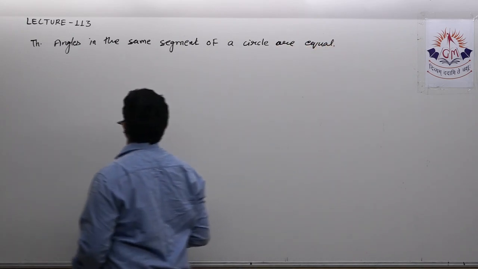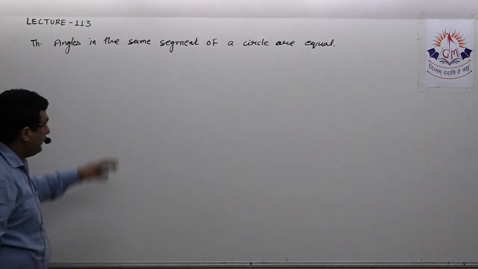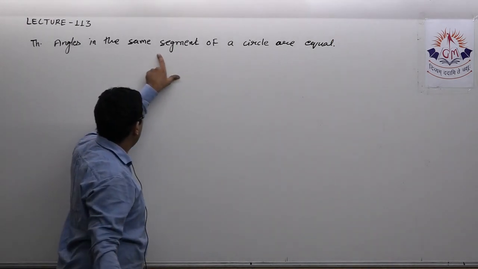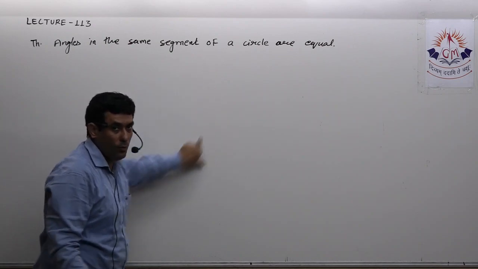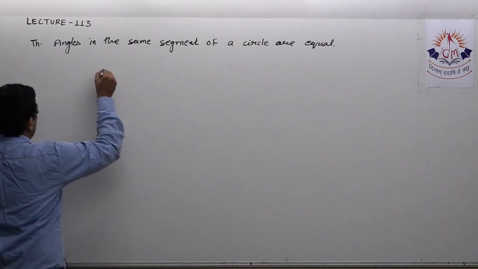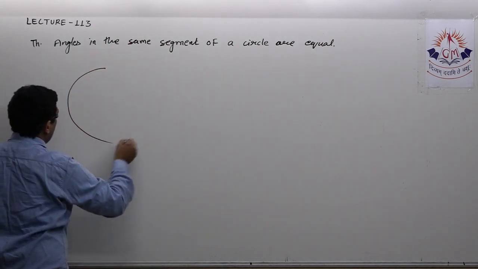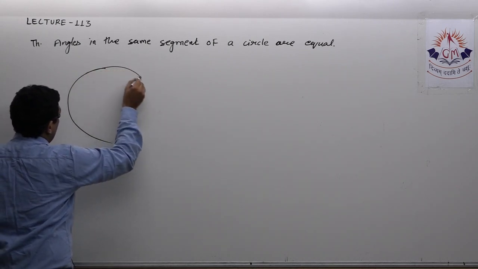Angles in the same segment of a circle are equal. If you remember, we already saw what a segment is. So let me first explain to you the meaning of this.